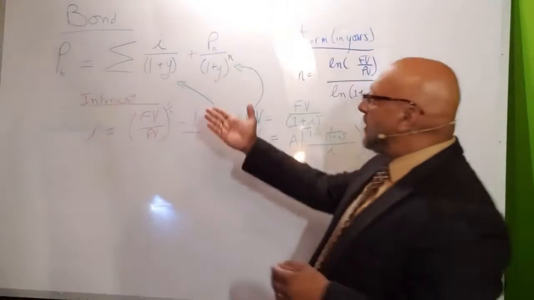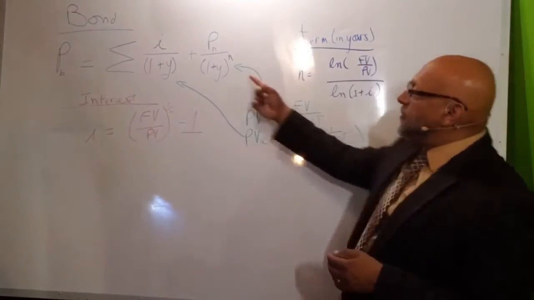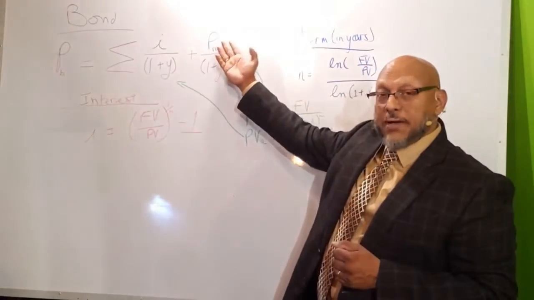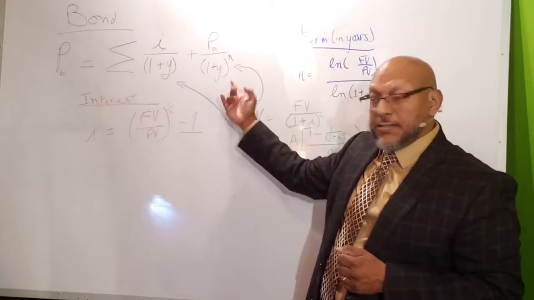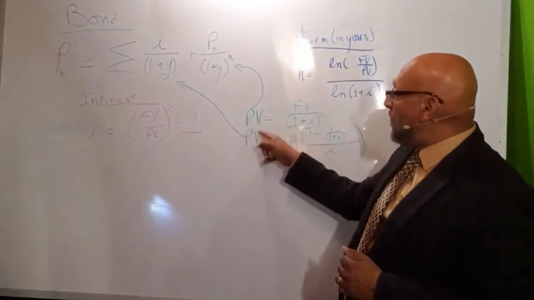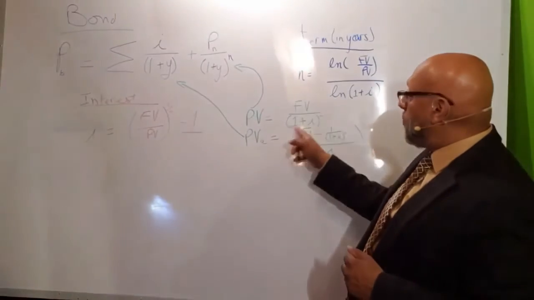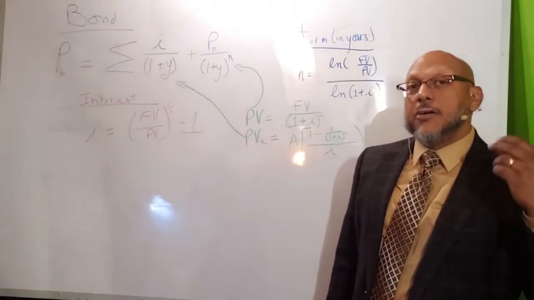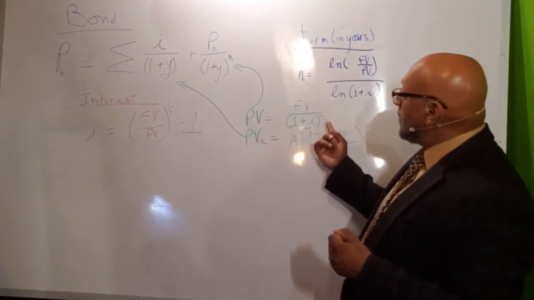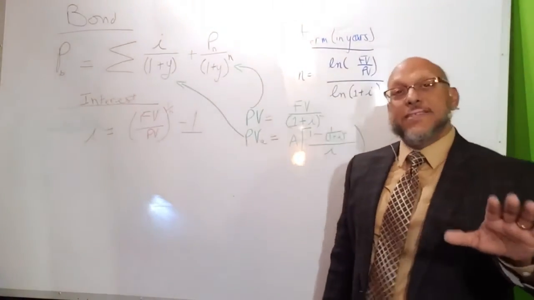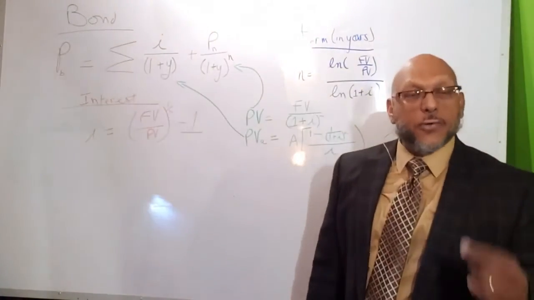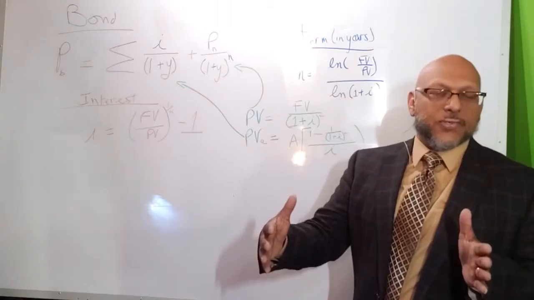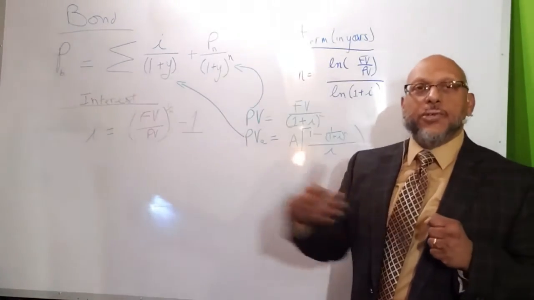And that is, let's follow the arrows backwards. To do the second part of this, which is the future, we know the future value of that bond, what is the present value of that bond, is the same formula we saw before. Present value equals the future value divided by 1 plus the interest rate raised to the number of years or number of compounding periods. That we've seen in a previous video, and that's the same as we see in a single pay note or a single pay loan, where we have an invested or a borrowed amount, and that borrowed amount accrues interest over the compounding period, and then there's a return or a future value of that.